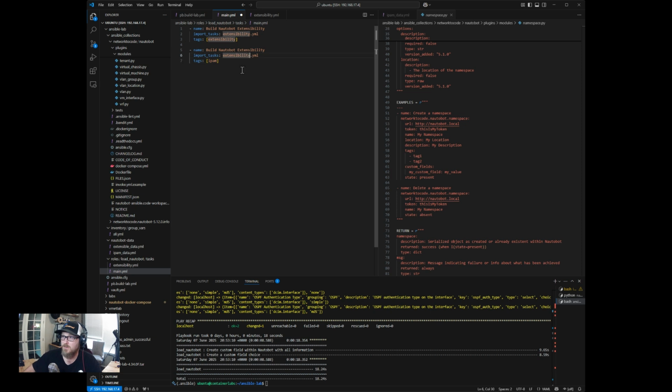We need to do something before this, and I just totally forgot. We'll call this task IPAM, and then we'll just say build Nautobot IPAM data. Before we do this, we need to do one other thing. We need to build in the Nautobot organizational data.